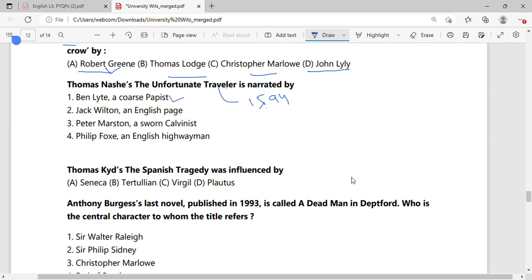Ben Litte, Peter Marston, Jack Wilton, Philip Fox. If you remember, its subtitle was the Unfortunate Traveller, the travels of Jack Wilton, right? So Jack Wilton is the protagonist of this novel. So obviously, he is the one who has narrated this novel.